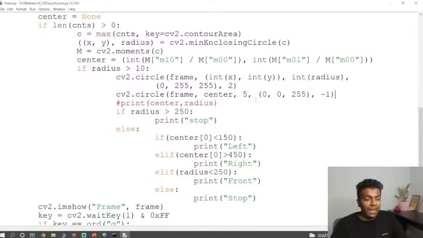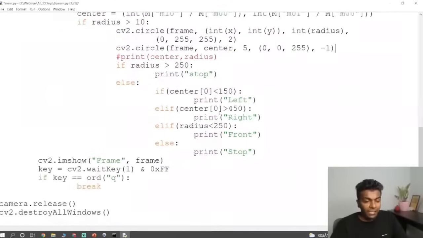Likewise, everything we have defined here. If the radius is greater than 250, the car is going to stop. If the center of 0 is less than 150, the car is going to turn left or right. If it is less than 250, it is going to move forward. What is the functionality? As I am repeating again, there are two parts: the red color dot and the yellow color circle. The red color dot helps identify whether the object is on the left side or right side. The circle defines whether the object is very close to the camera or away from the camera. That is what we have just done.